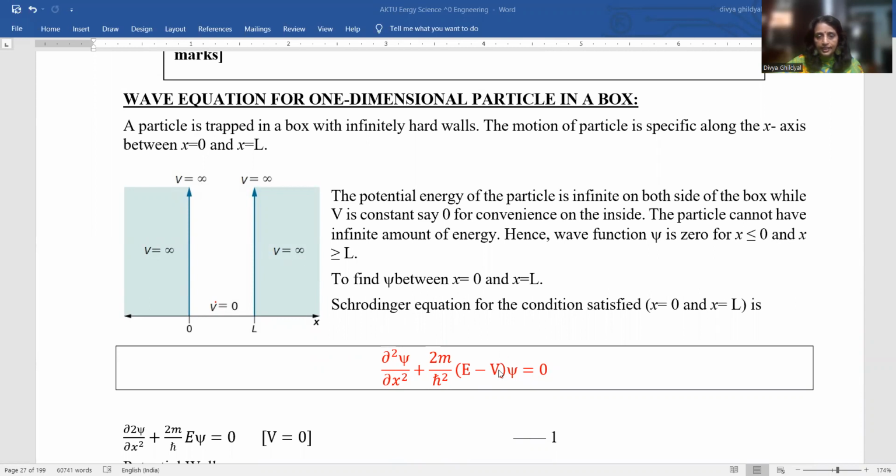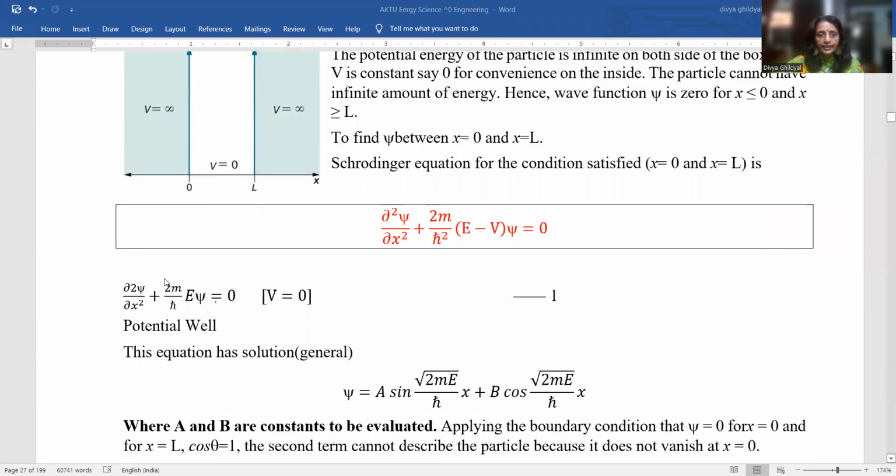Now here, we have been given V equal to 0. So we put V equal to 0 and the expression reduces to del 2 phi by del x2 plus 2mE upon h bar square phi equal to 0.